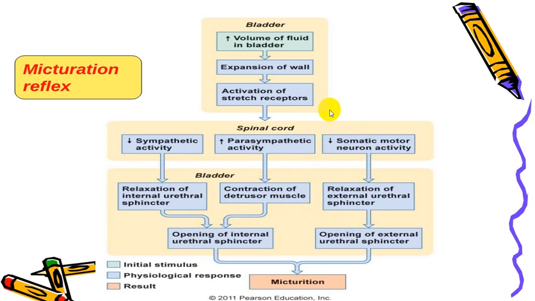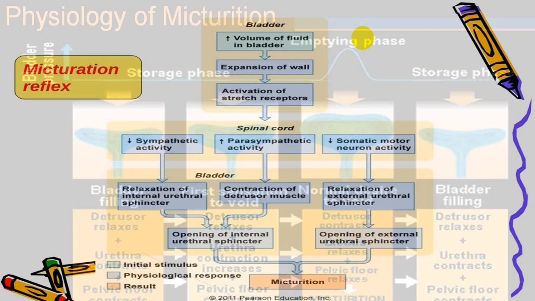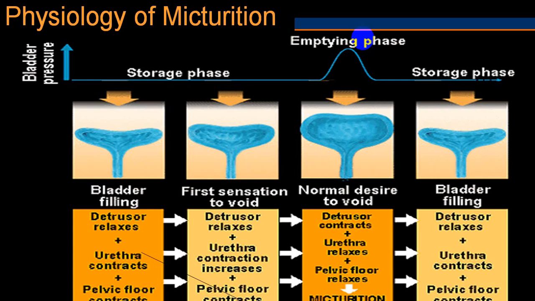Now, this particular center, spinal cord center, will be controlled by pontine center, and that pontine center is controlled by higher cortical center, and depending upon the environment you will have either inhibition of pontine center, and then pontine center will either facilitate or inhibit depending upon the order given by the cerebral cortical center.